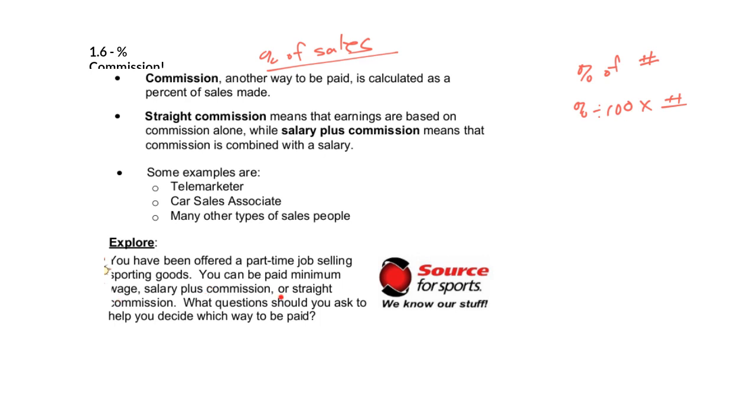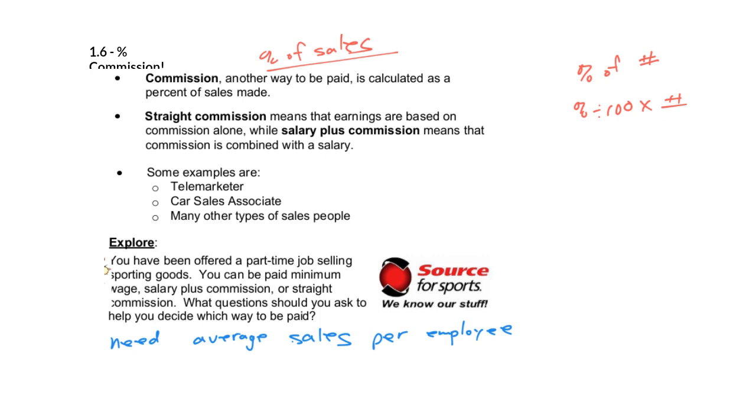Now, if we were looking for a part-time job in a sporting goods store, you're going to be paid minimum wage, salary plus commission, or straight commission. As a worker, you want to figure out which is the best way to get paid. You've got to figure out the average sales for an employee, because if you don't make enough sales, you'll make less than your salary, and the opposite could be true too, where you make more than your salary. So you have to choose either straight commission or salary plus commission.